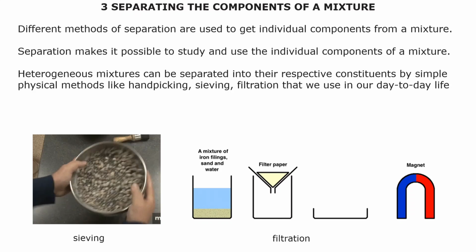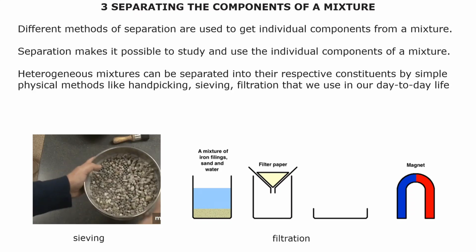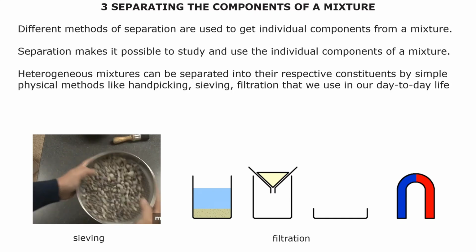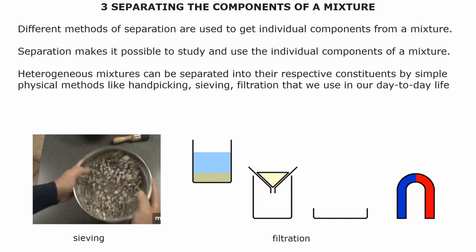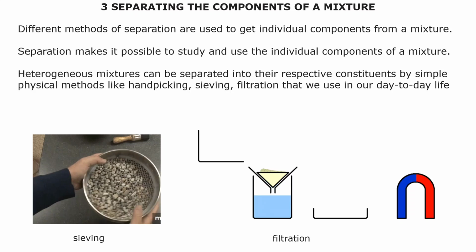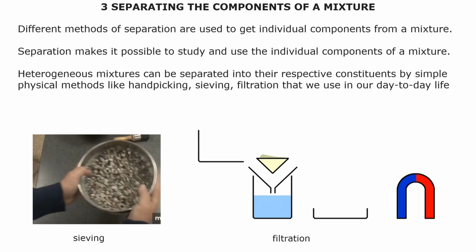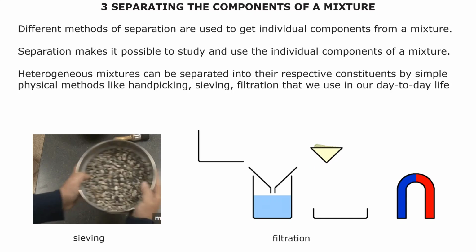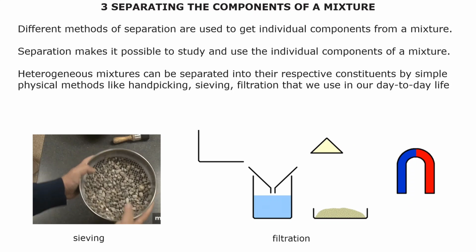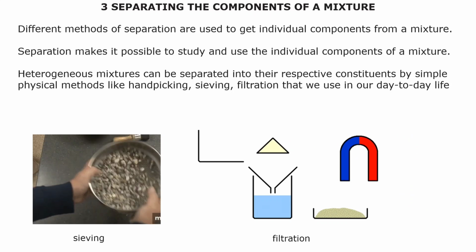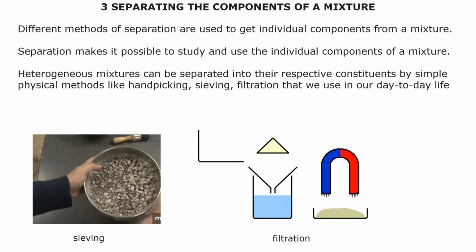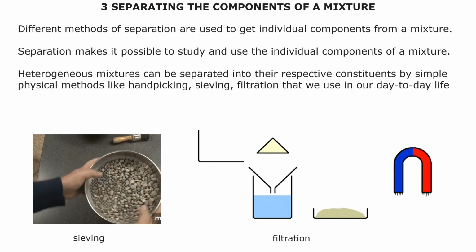Next we will study the separation of the components of a mixture. In a heterogeneous mixture, as I already told you, we can identify the pure substances, so we can separate them. In day-to-day life there are physical methods like hand picking, sieving and filtration that we can use to separate the pure substances from the heterogeneous mixture. As you can see in this picture, small particles can be separated by sieving, and by filtration also. If the mixture has magnetic properties and is attracted to a magnet, that is also easily separated from the mixture.